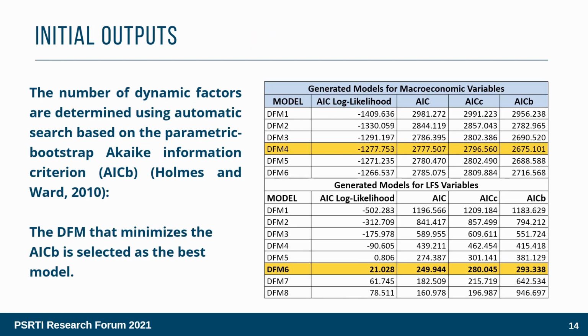We present the initial outputs of the study to show the modeling process until the generation of nowcasted poverty incidence. We will not interpret the results of the full model because it needs to be subjected to variable selection and other improvements. 2 DFMs were estimated, one for the macroeconomic variables and another for the LFS variables. Initial results indicate that there are 4 dynamic factors to be extracted from the macroeconomic variables and 6 factors for the LFS variables. The extracted factors are rotated for interpretability, and in this study, we use the Varimax rotation.